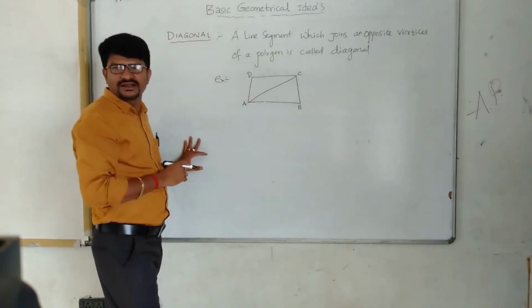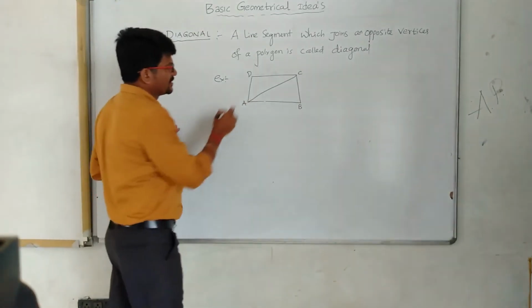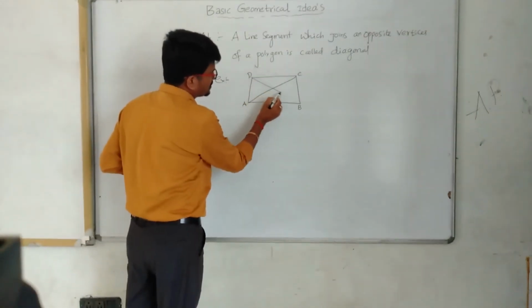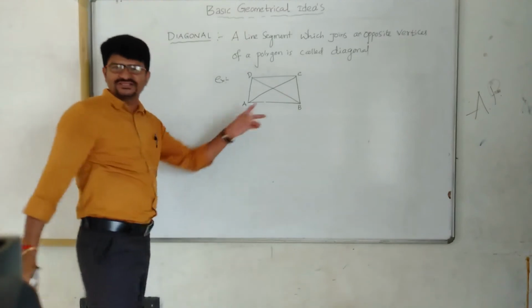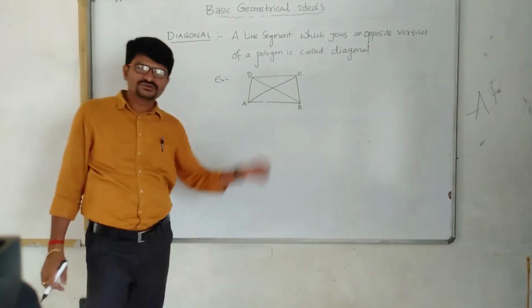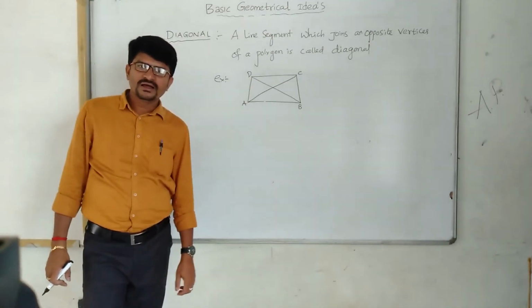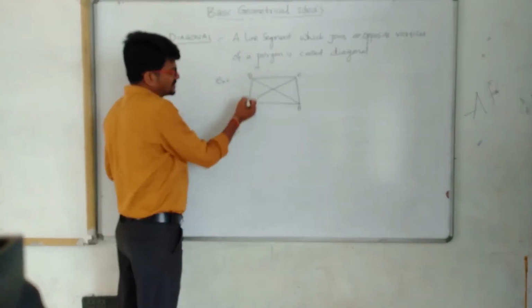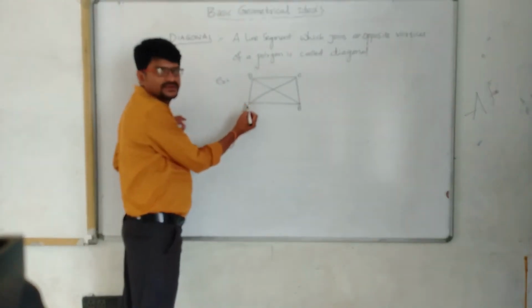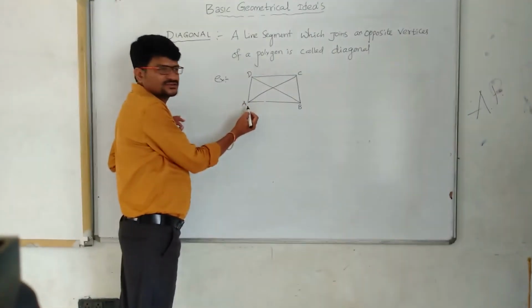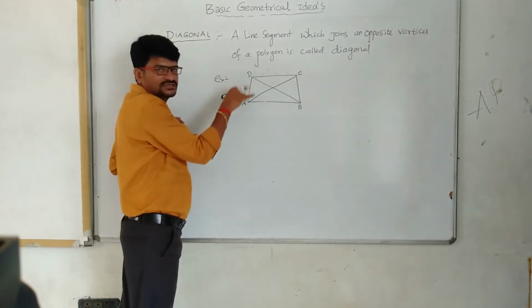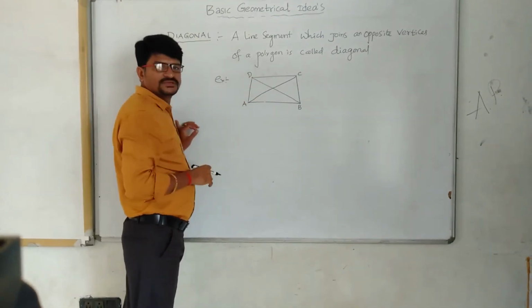This is one diagonal, and this is another diagonal. Can you draw any other than these two? If I join this and this, it will never become a diagonal, because these two are not opposite.